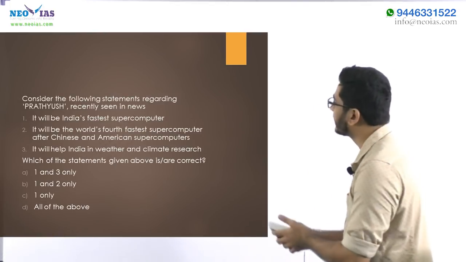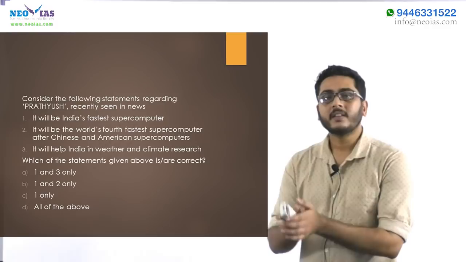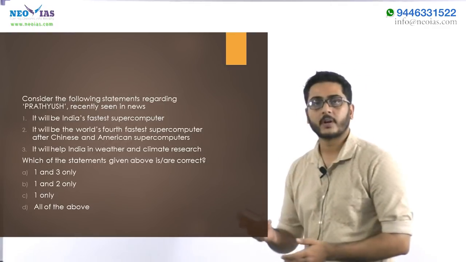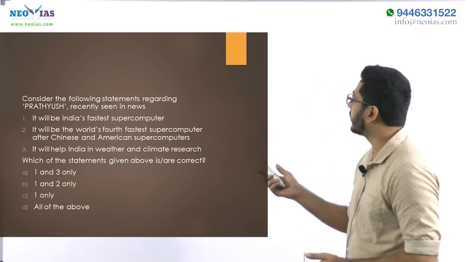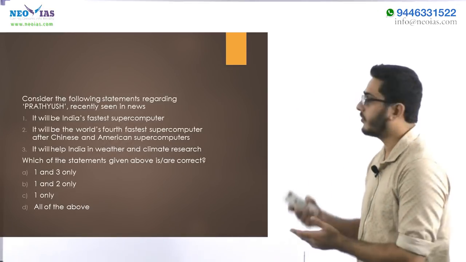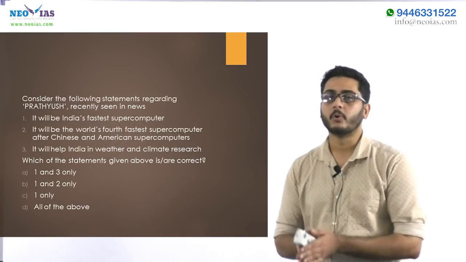The topic we will be discussing is Pratyush. So the question says three things here. One is it is India's fastest supercomputer. It is the world's fourth fastest supercomputer, and it will help India in weather and climate forecasting and climate research. So let's study more about it.